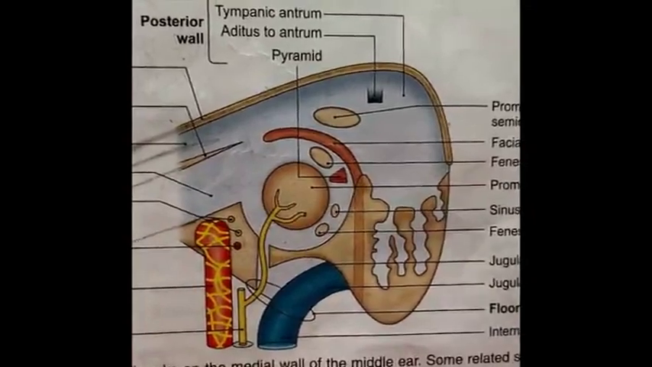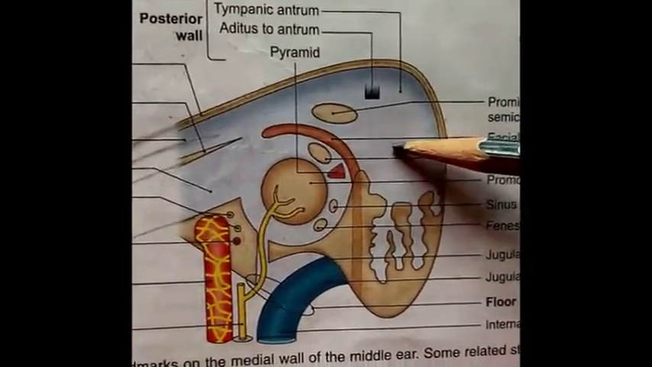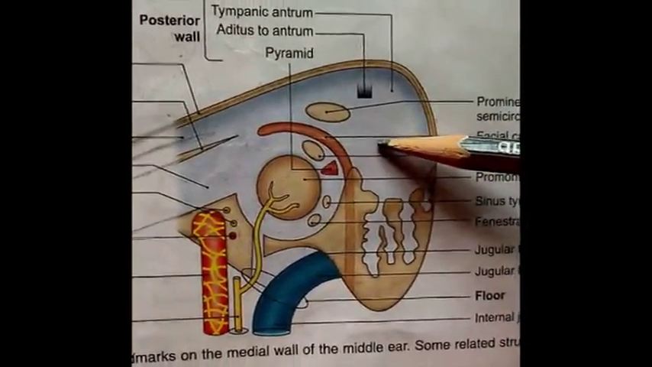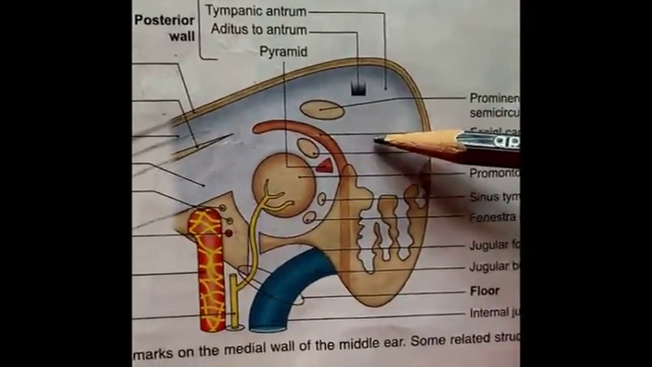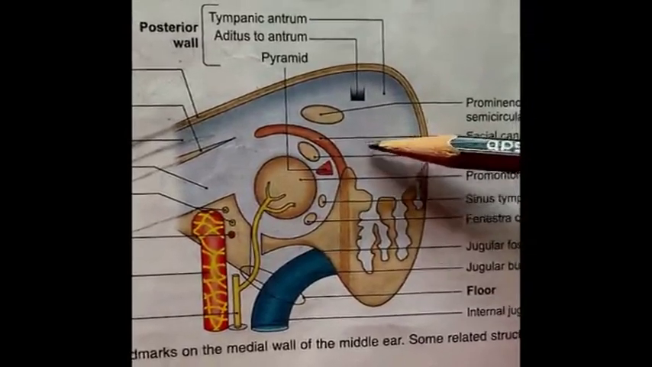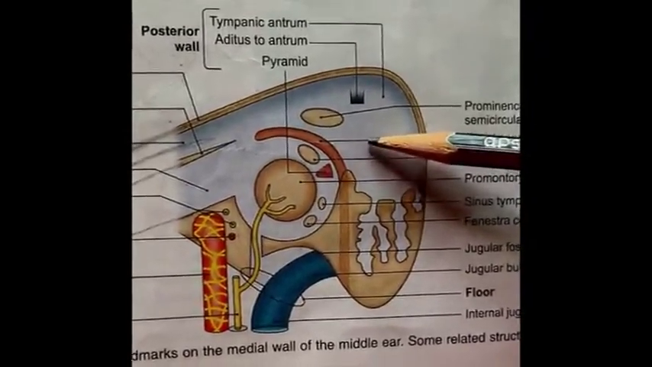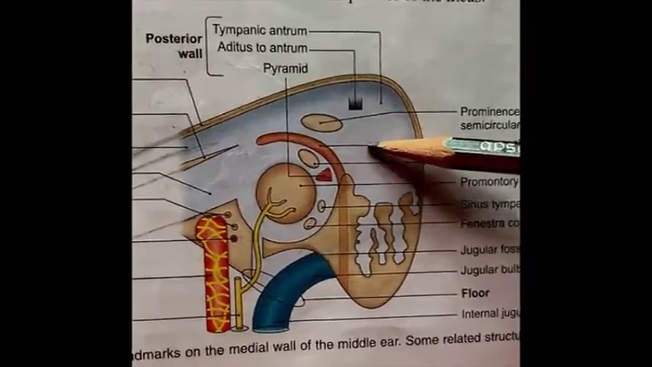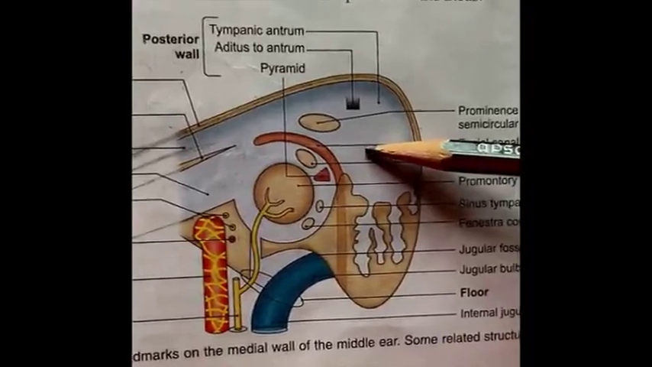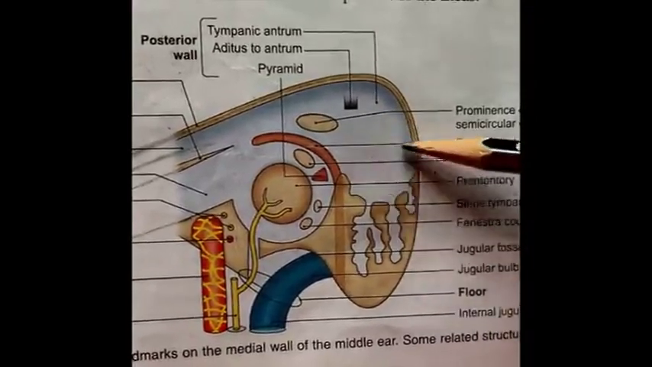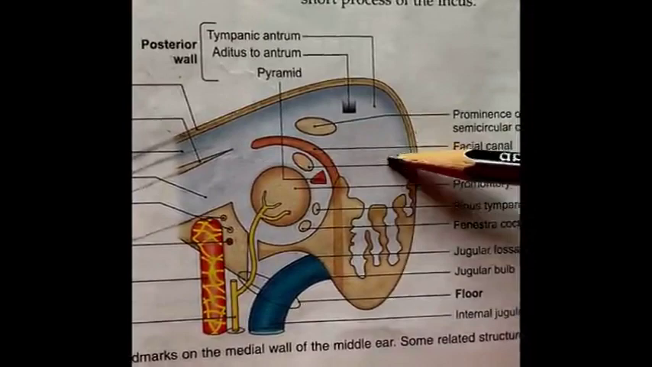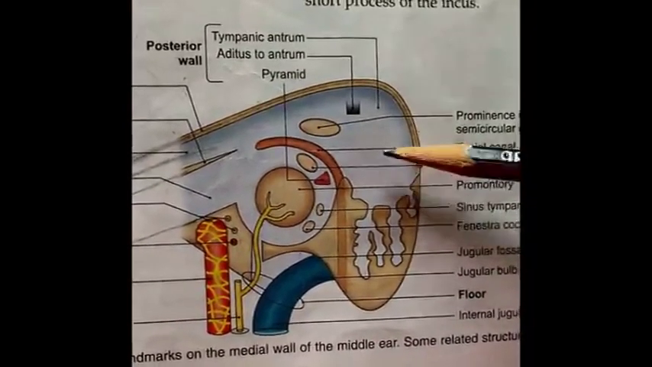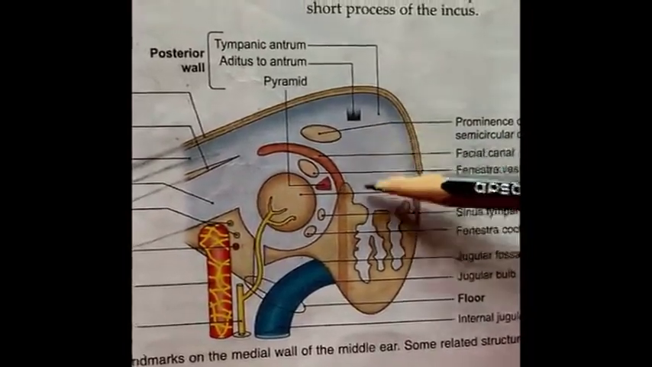Next is the mastoid antrum. The mastoid antrum is a small circular air-filled space present in the posterior part of the petrous temporal bone. Its size at birth is the same as its size in adults. It is about 1 centimeter in diameter, that is, it has the size of a small pea. Its capacity is about 1 milliliter.